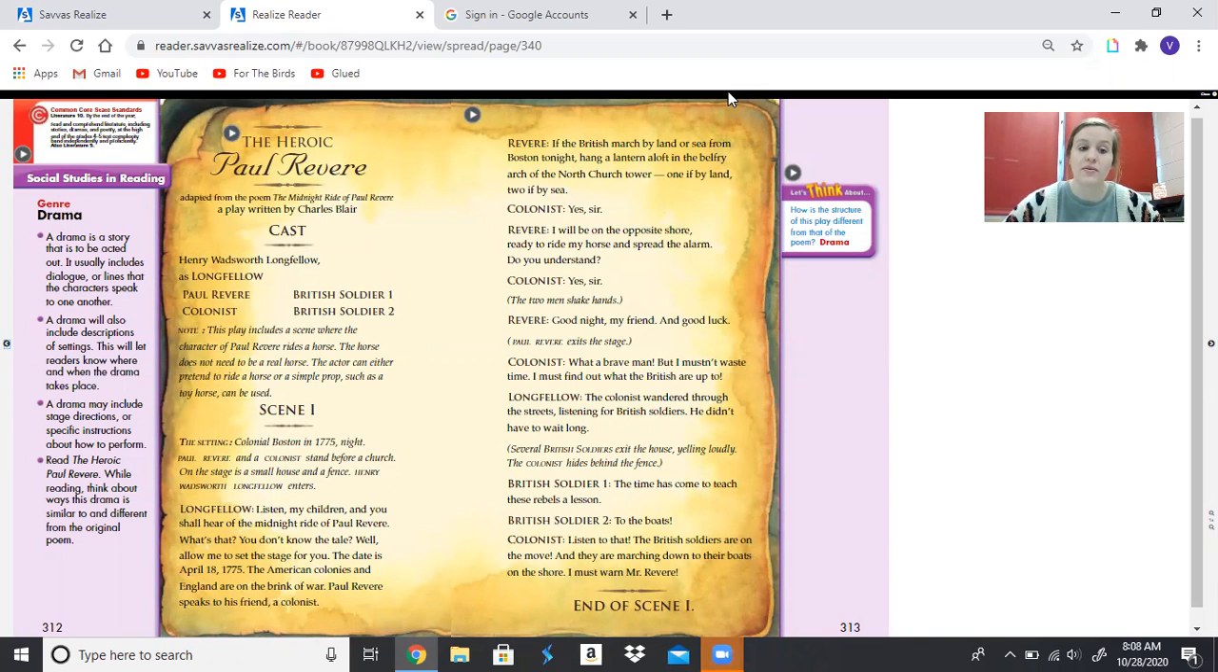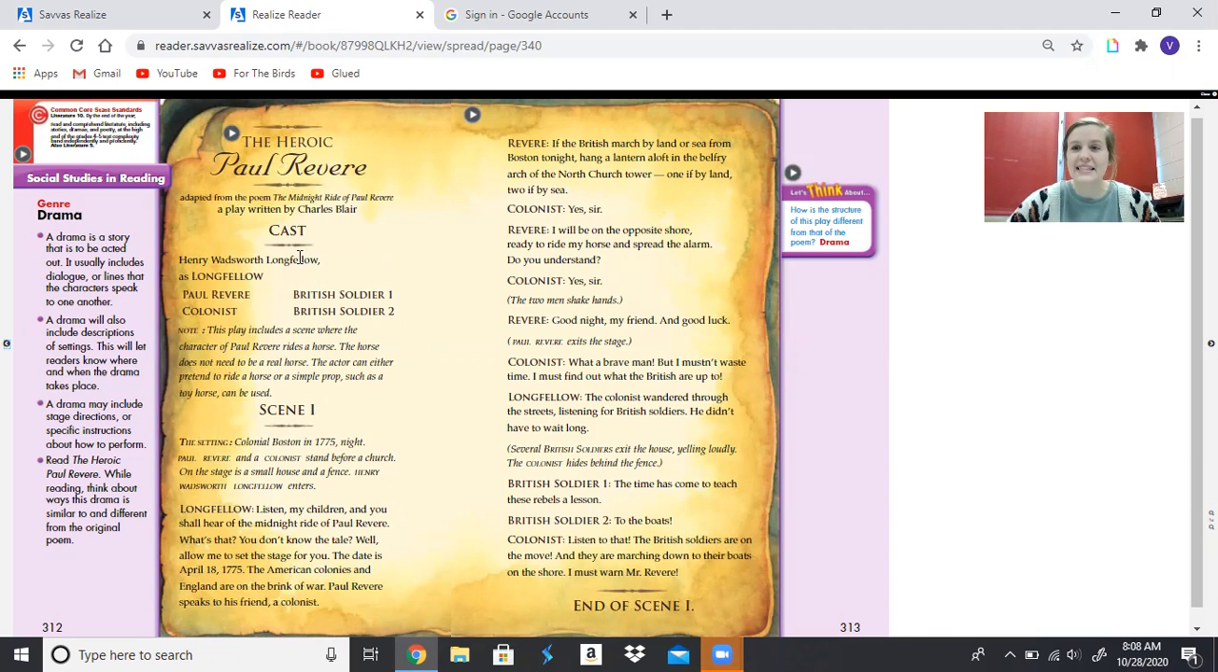Read the heroic Paul Revere. While reading, think about ways this drama is similar to and different from the original poem. So, when I look at page 312, which is this very first page right here, I see a list of characters or the cast that's titled right here. A book or poem would not include a character list, right?